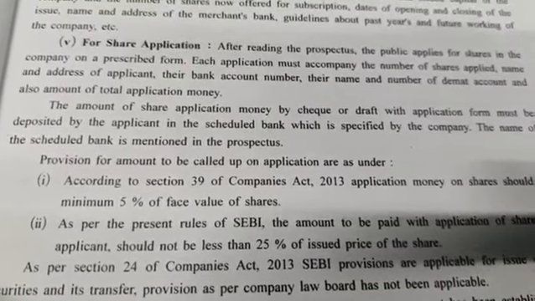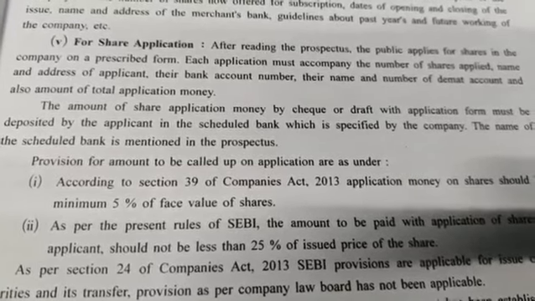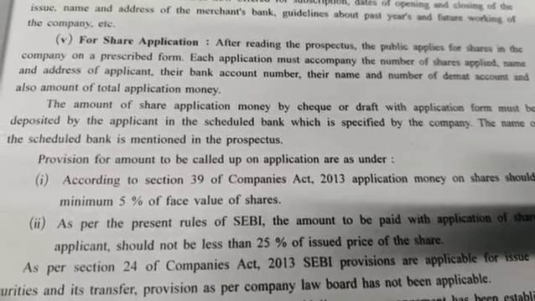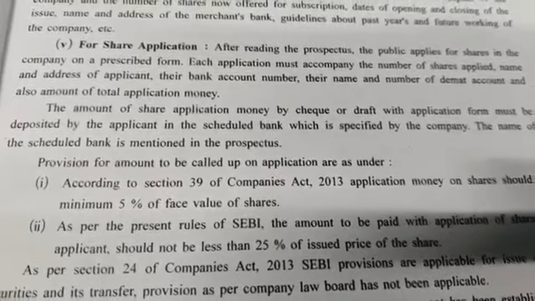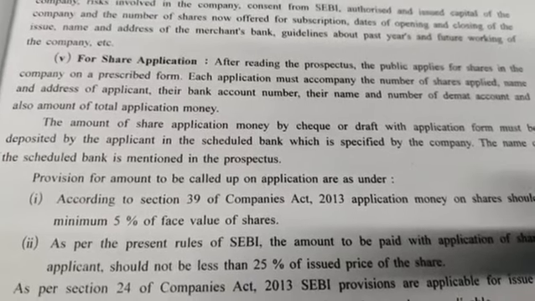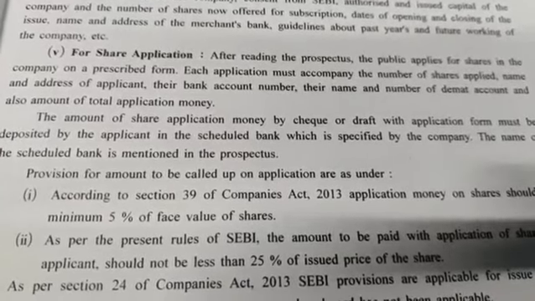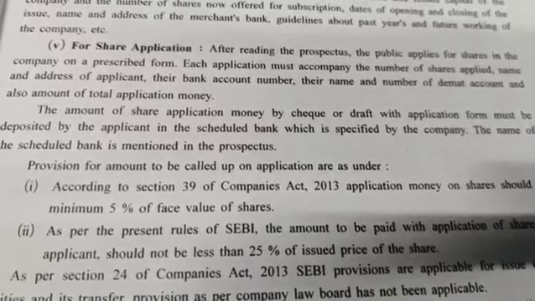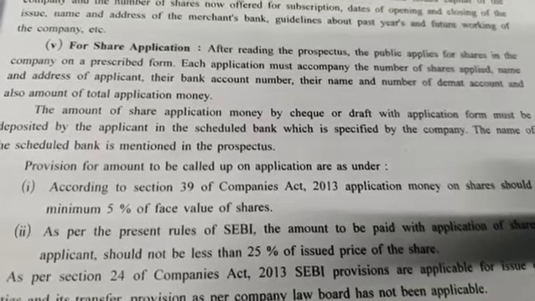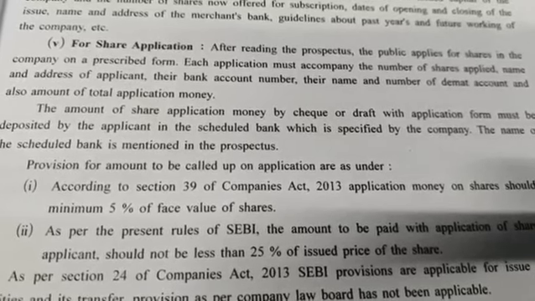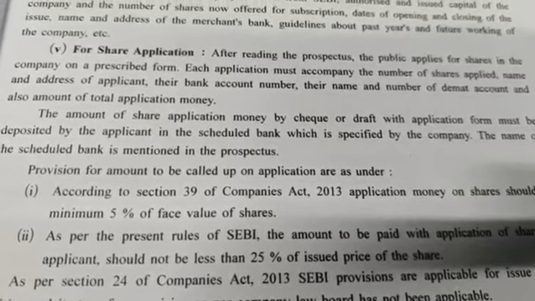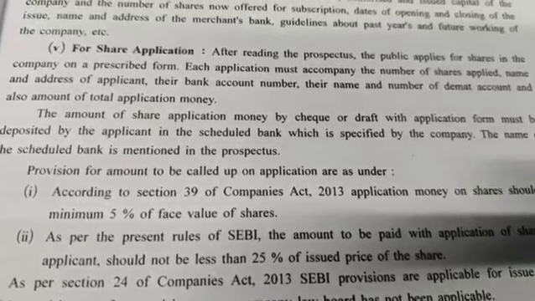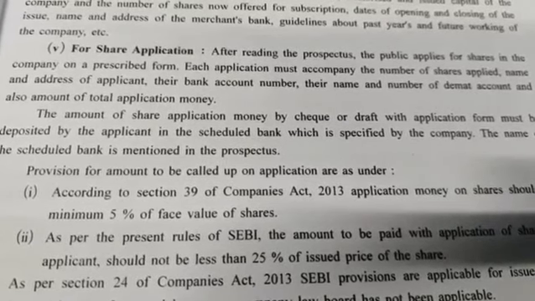Next is share application. After reading the prospectus, either through TV or hoarding or newspaper they come to know about the prospectus, and the public applies for the shares in the company in a prescribed form. Each application must include the number of shares applied, name and address of applicant, the bank account number, their name and number of demat account, and also the amount of total application money. So all these details should be there.